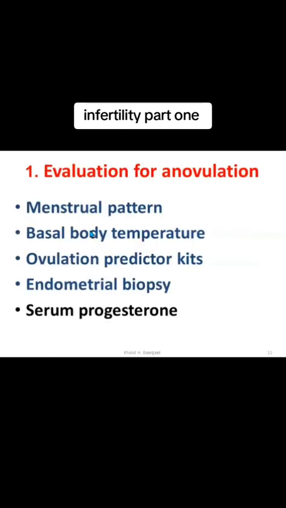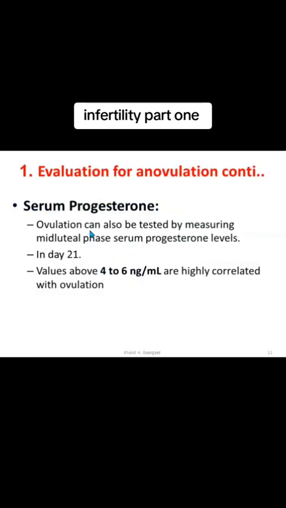The other thing is serum progesterone. Serum progesterone is a very important, simple test that's available in our setup, which is a measurement of mid-luteal phase progesterone. In the luteal phase, especially at day 21 of the cycle, the progesterone should be elevated to more than 4 to 6. It means the woman is ovulating. There is ovulation happening. And mostly if it's more than 10, you can diagnose that the woman is ovulating.